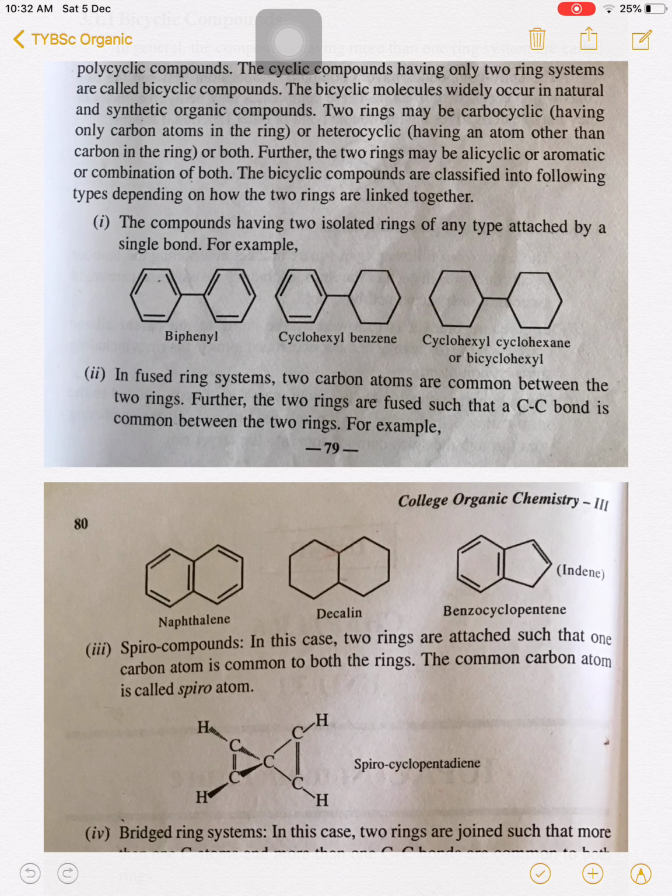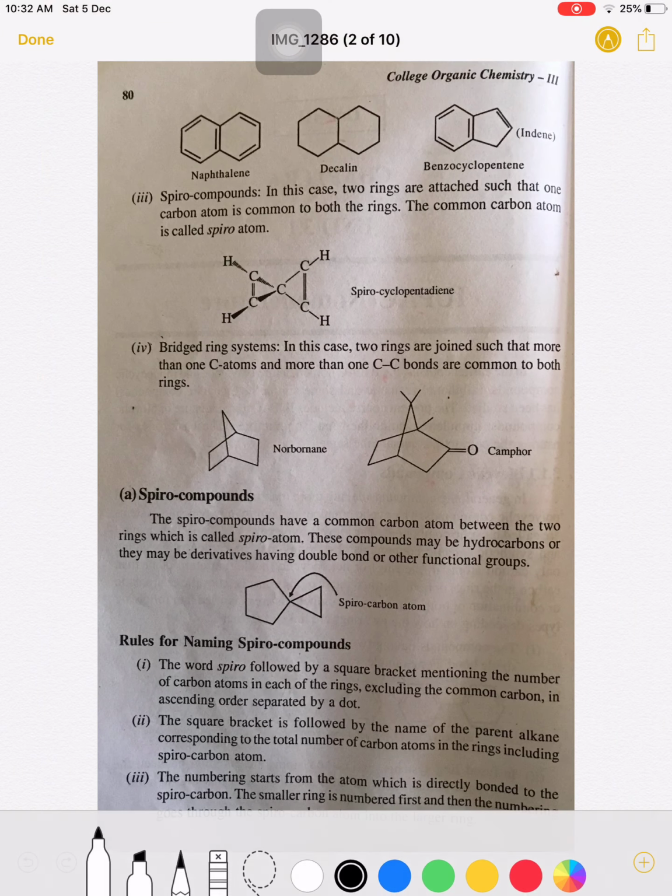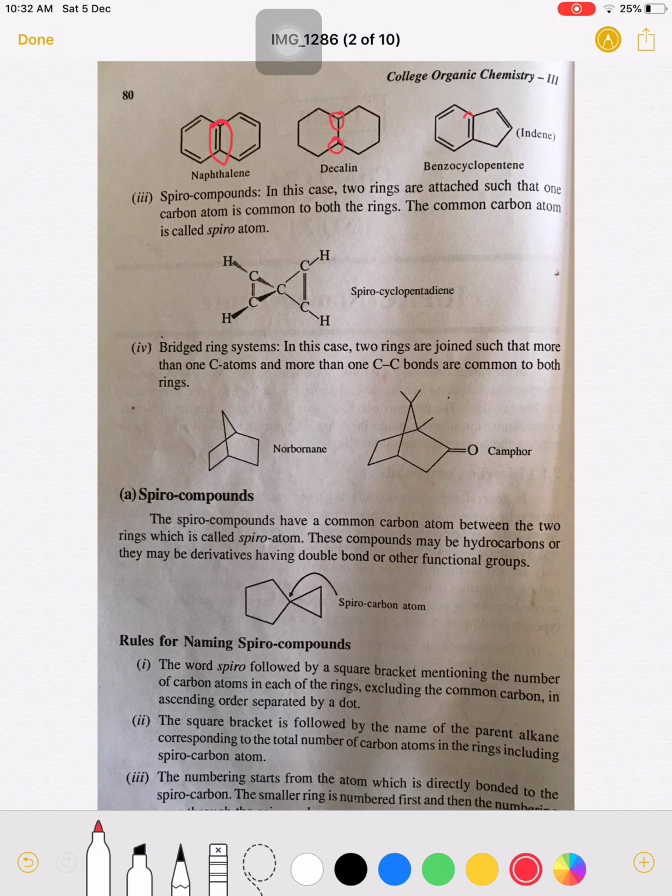See here, these two carbon atoms are common to both the rings. So this carbon and this carbon. These molecules are known as fused ring systems. In a fused ring system, two carbon atoms are common to both the rings.